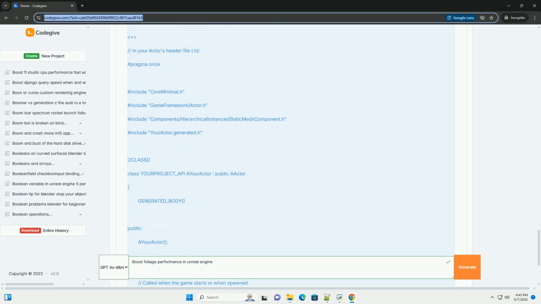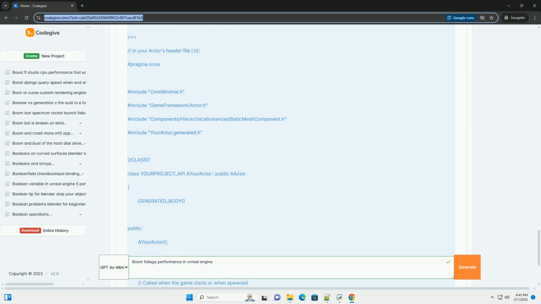Distance-based culling, LODs and culling distance. Level of detail, LODs, create lower resolution versions of your foliage meshes, and you configure the engine to switch between them based on distance. This dramatically reduces the vertex count for distant instances. Automatic LOD generation. Unreal Engine can automatically generate LODs, but it's often best to manually create them for better quality and control. In the static mesh editor, go to LOD settings, number of LODs, auto generate LODs. Configure the generation settings, for example screen size and simplification percentage.